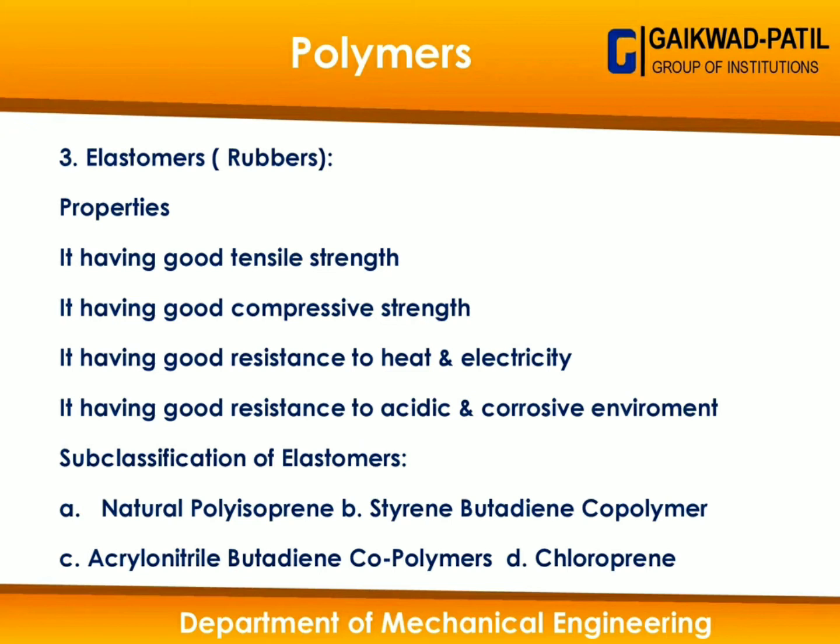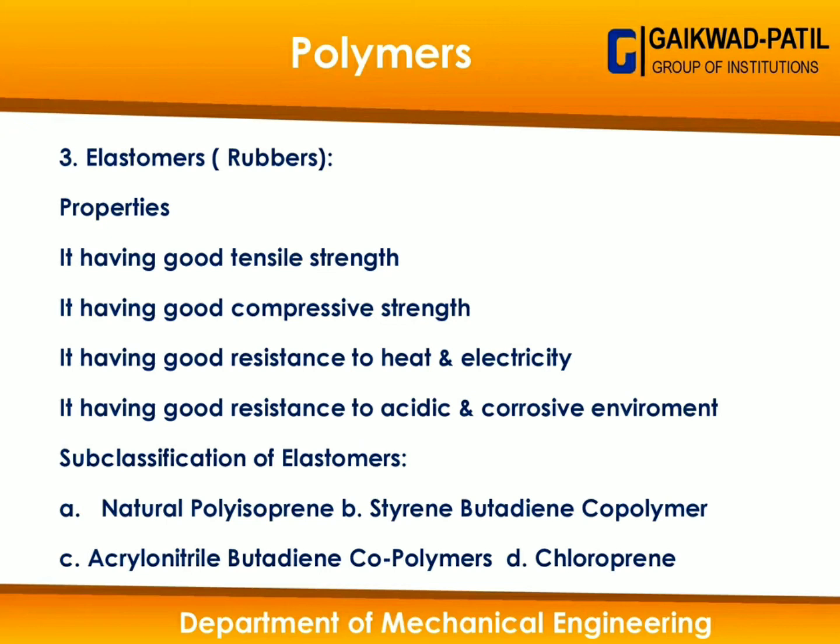So first of all we need to see what are the basic properties of elastomer. We all know that elastomers we call rubbers. So it has a good tensile strength. Obviously, the rubber we have seen in our day-to-day life can stretch to its fullest length. That we call tensile strength.